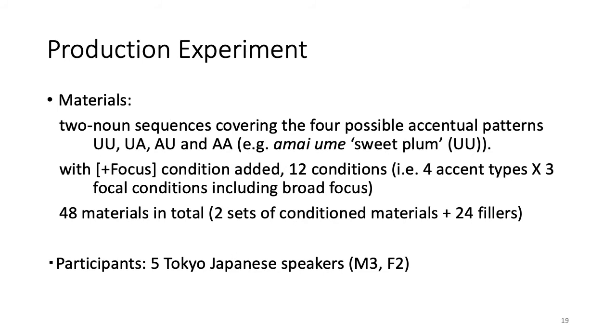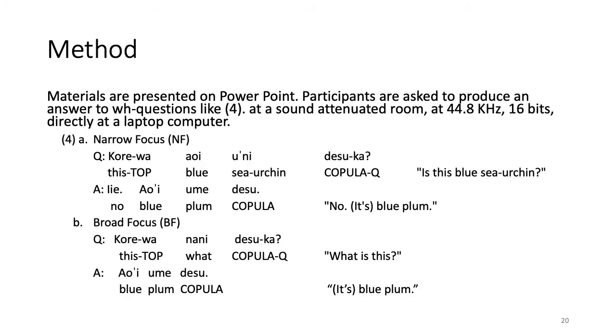For the production experiment, we used materials as shown, two noun sequences in all possible accent patterns. With focus added, we made 12 types of materials. Five Tokyo Japanese speakers recorded the material for the experiment. We asked participants to read and record material sentences shown on PowerPoint slides. We asked them to record conversations solo, as in this slide.